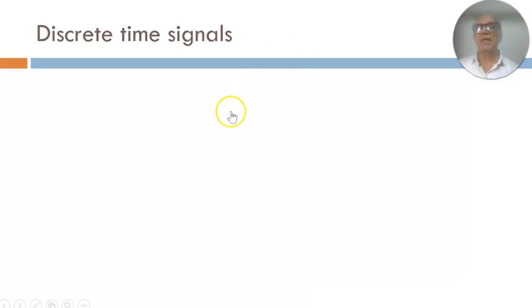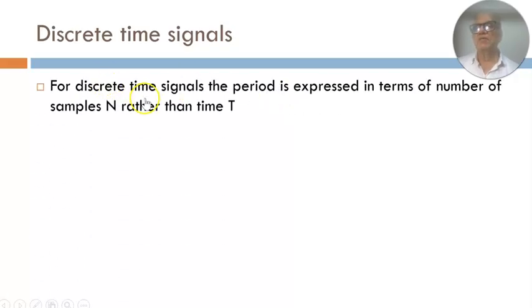Let us now turn our attention to discrete time signals. Actually, the treatment is very similar to what we have done for continuous time signals. The only difference is that there we talk in terms of time periods, which are in units of time, maybe seconds, microseconds, whatever. Whereas for discrete time signals, the time period is expressed as a number of samples n rather than the time t.